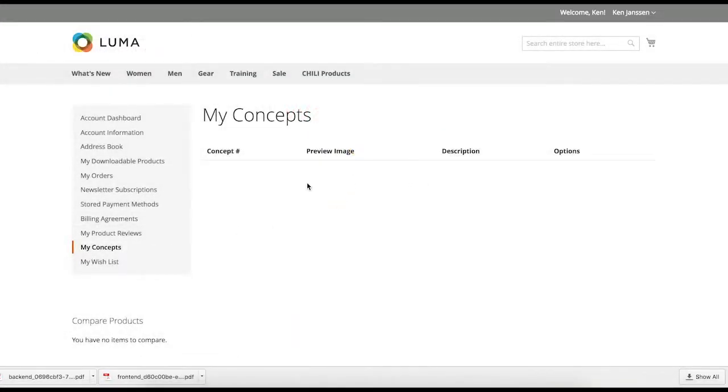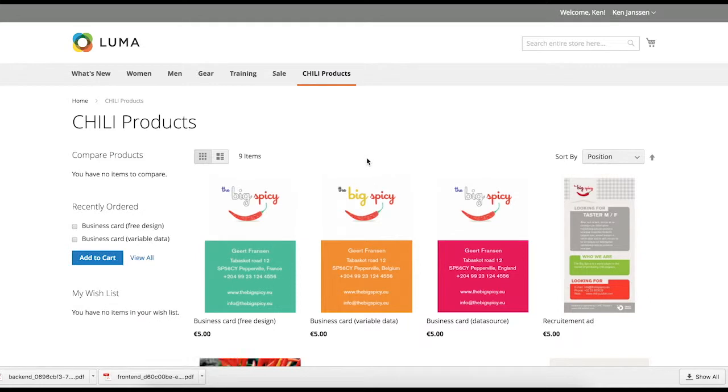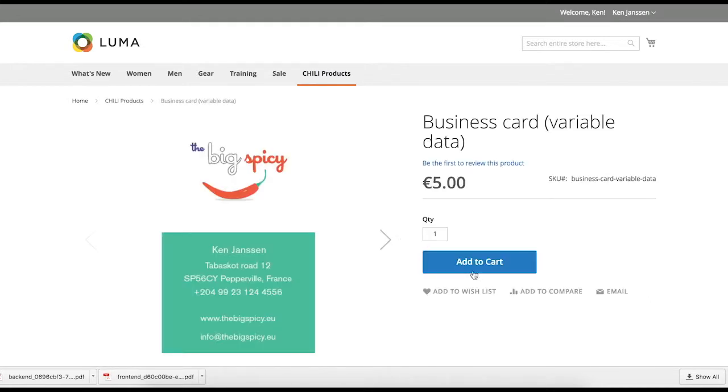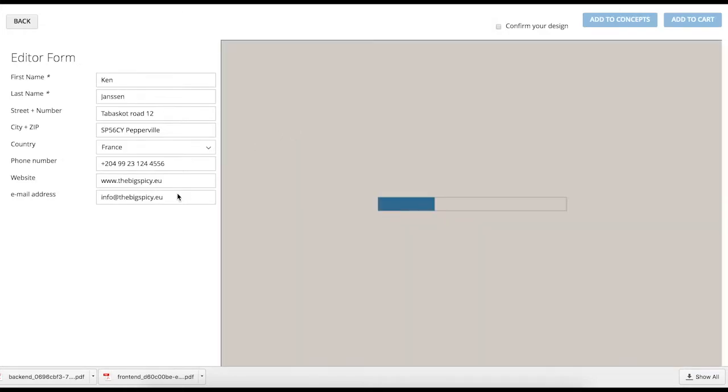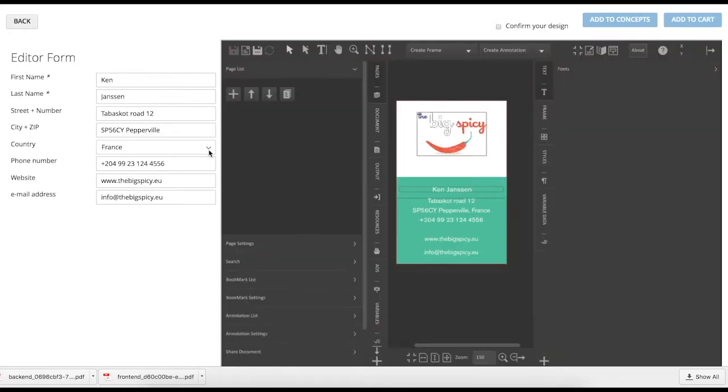The Chili connector makes it possible to save Chili products in a My Concepts list. Let's add a Chili product to the shopping cart again. Just let me customize the business card a little bit.